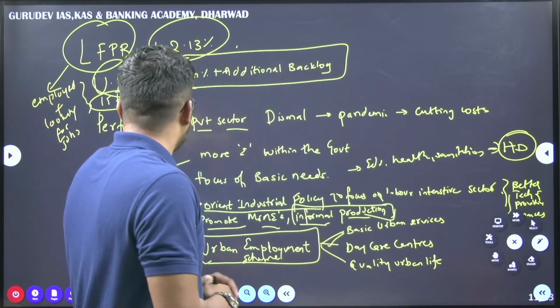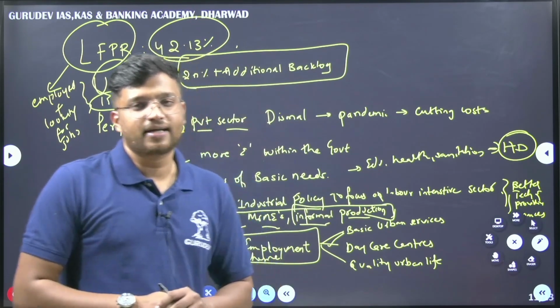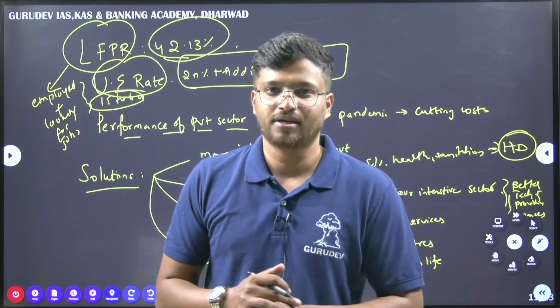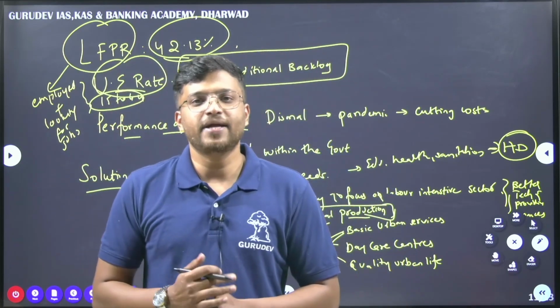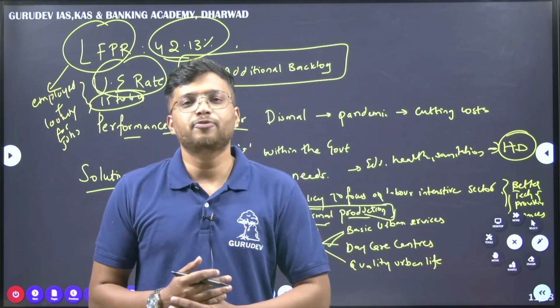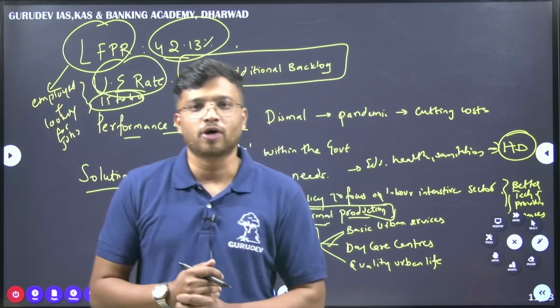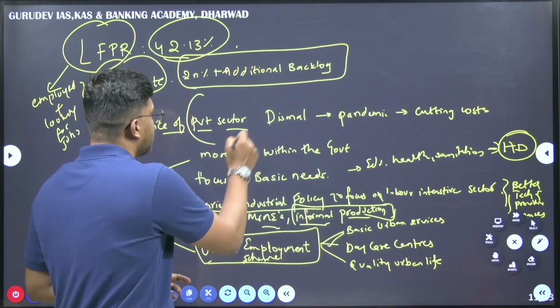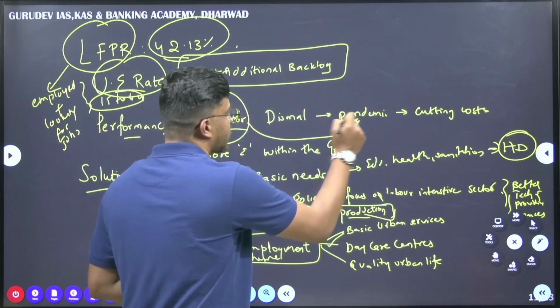Next, we looked at the government sector. The article also mentions about the performance of the private sector here. See, the private sector is being dismal. It is inefficient and it has not been up to the task when it comes to creating more jobs in the private sector. Why? Because the private sector is already suffering because of the pandemic.